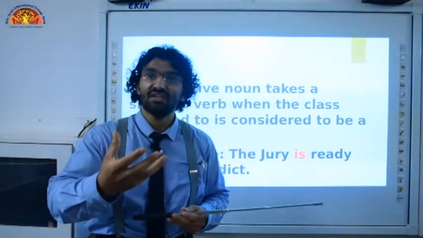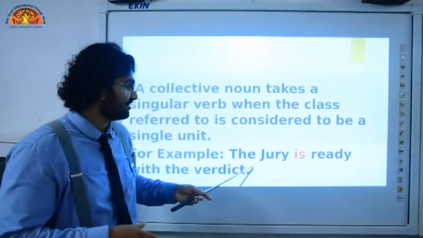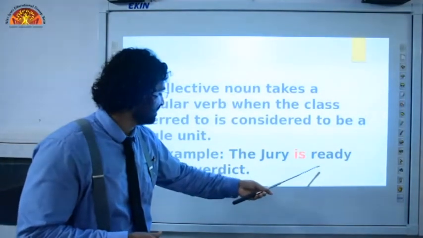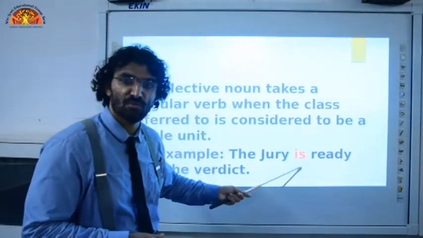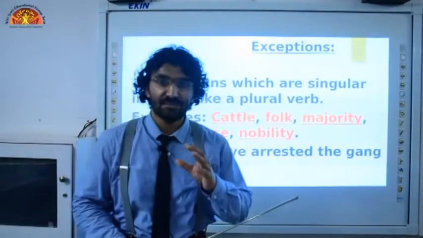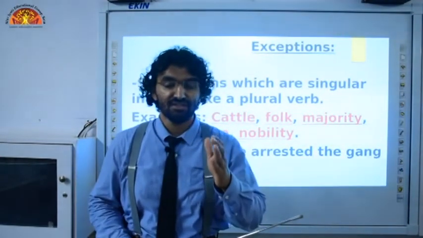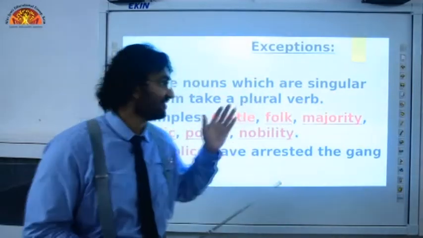But it will be treated as singular, because this is one of the rules. The jury is ready with the verdict. We are going to use this singular form of verb with it. Now, there are certain exceptions that you need to keep in mind. Always remember them, and we are going to talk about them.